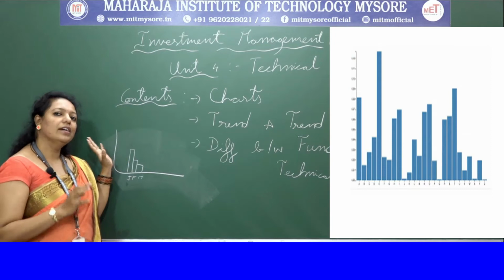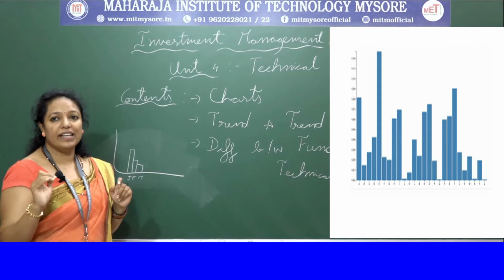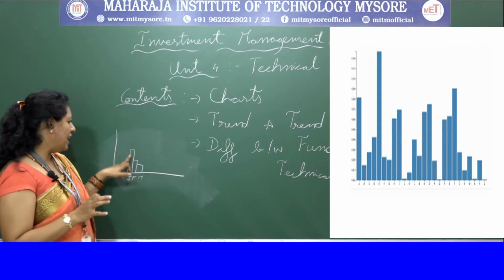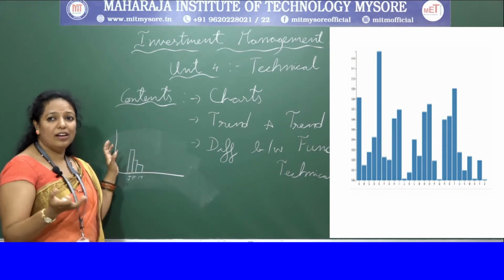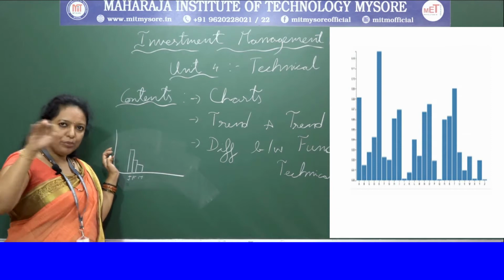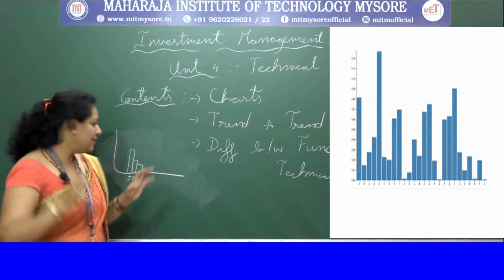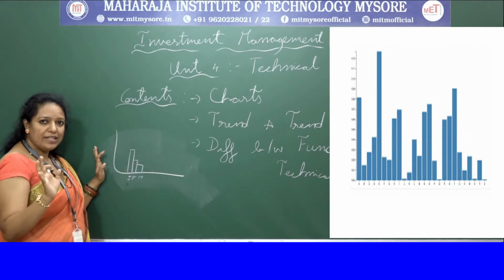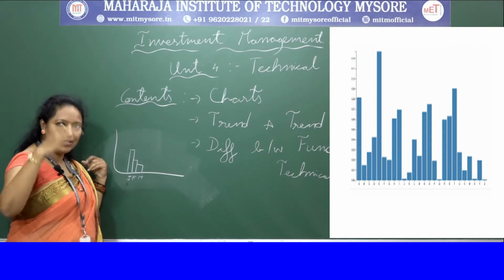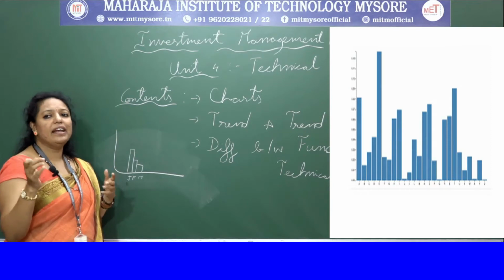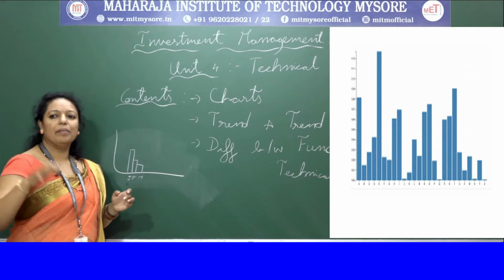Here also the closing prices are considered. So the close and open are represented through the vertical lines by a horizontal dash like this. The vertical lines are drawn and a horizontal dash is put to tell you where it has stopped. Normally this is shaded in black, which represents the up period. So if it is shaded in black, it represents an up period, meaning the prices are increasing, and if it is shaded in red, then it is signaling the down signal, that the prices are coming down.